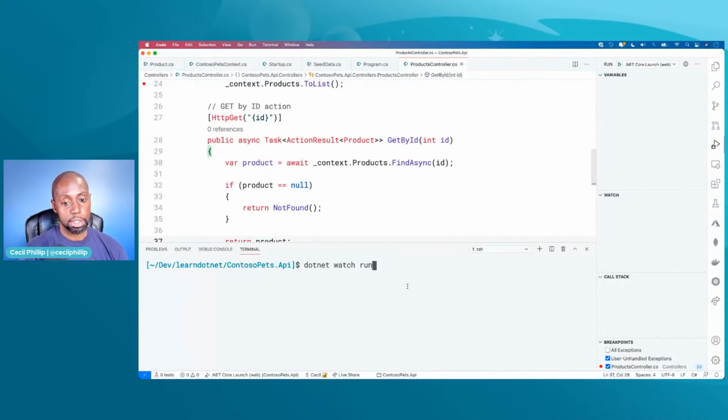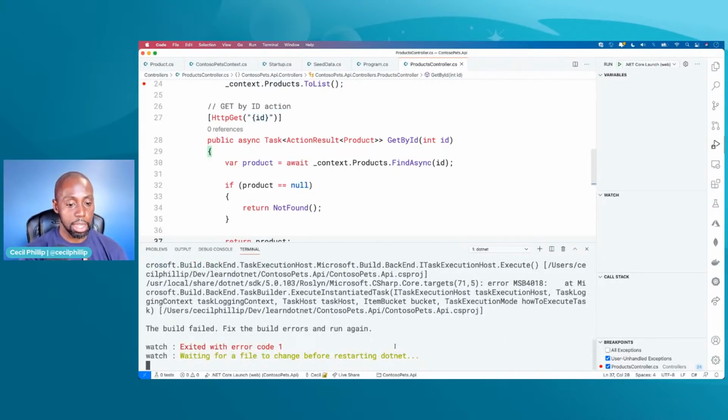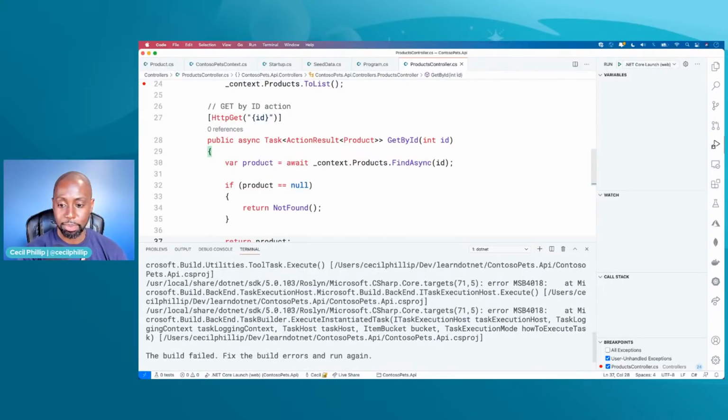It'll watch my code, hence the watch, and every time my code changes, it'll execute the run command. So this is almost like a way that I don't have to keep starting and stopping the debugger all the time, because you're probably like, oh, so how many times do you have to do this? So I'm going to try this out. Let's see if it works for us. So I got my dotnet watch run started. Oh, I have an error. What's the problem? Did I break something?